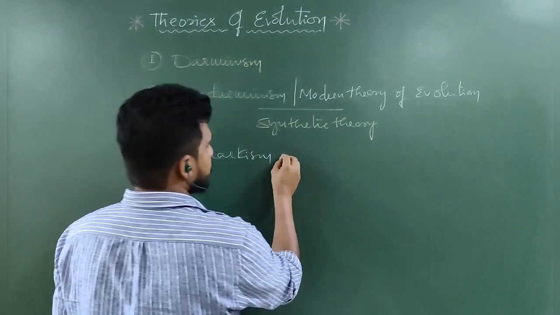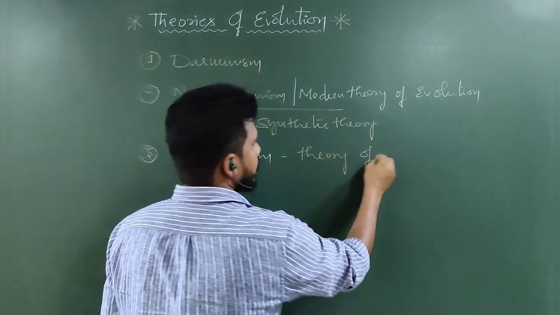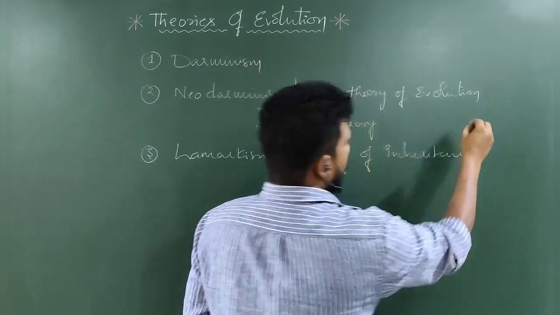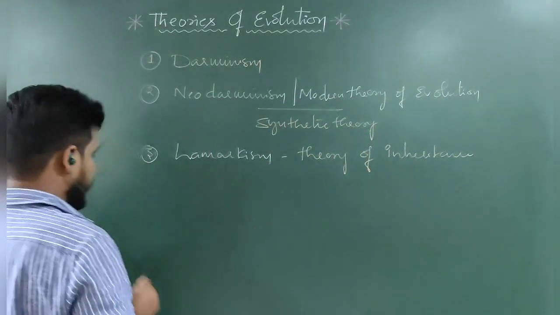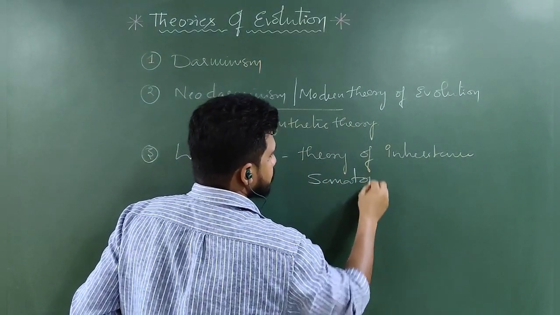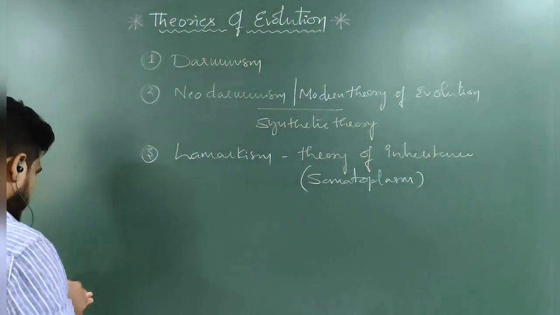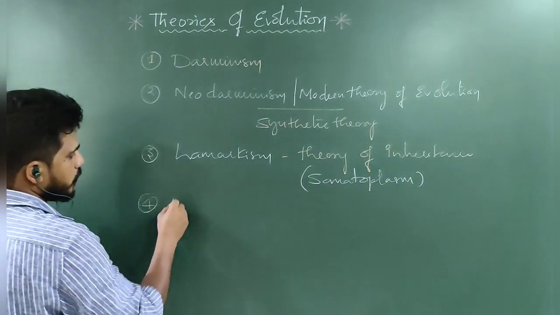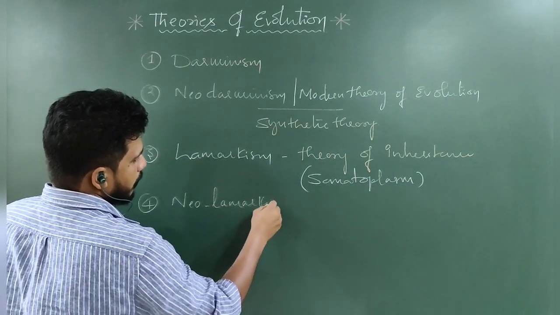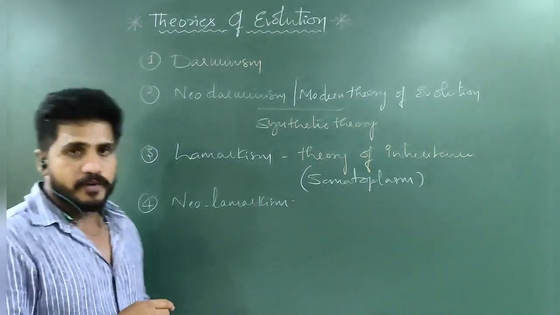Lamarckism is also called the theory of inheritance of acquired characters, and it is also called the somatoplasm theory. The fourth one is Neo-Lamarckism, which is an updation of Lamarckism.